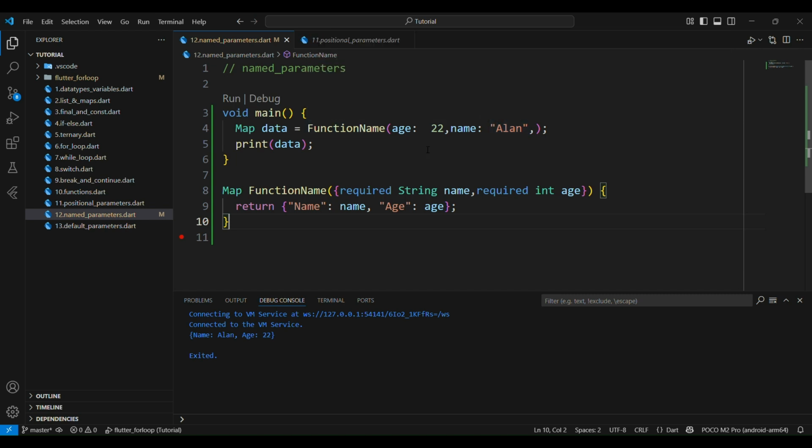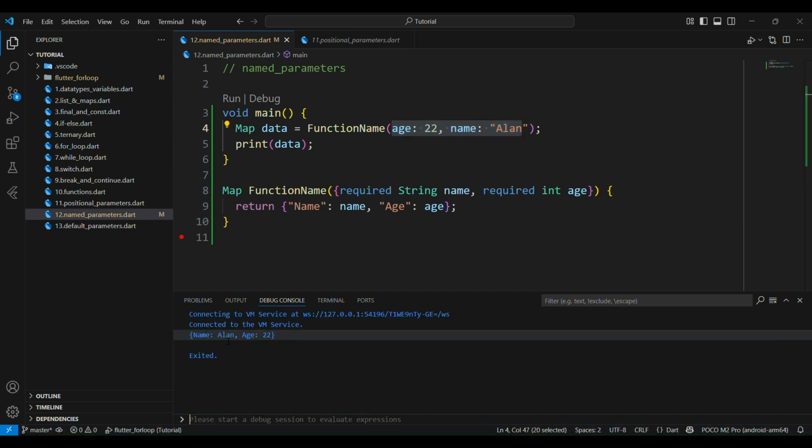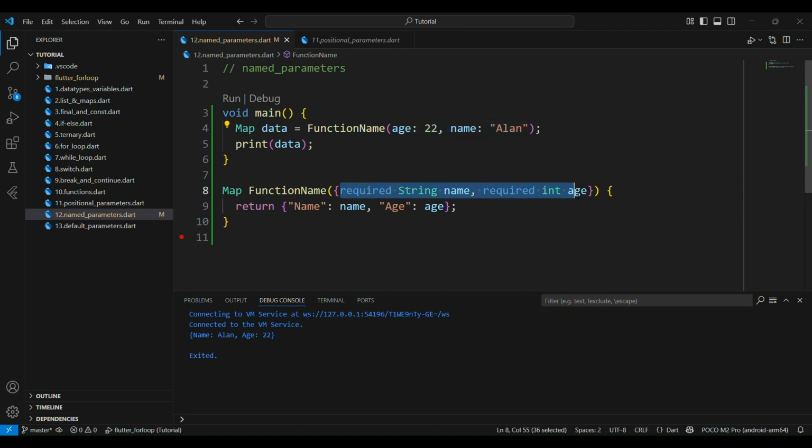But in named parameters, our core topic today, we can set our values anywhere. I'll run my code again here. Yeah, the values will be printed in the order of the function definition.